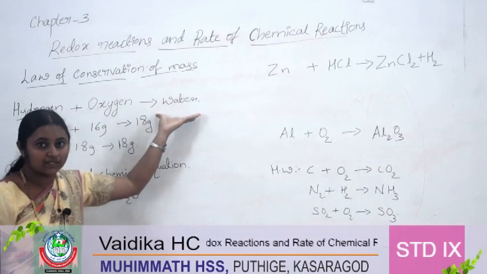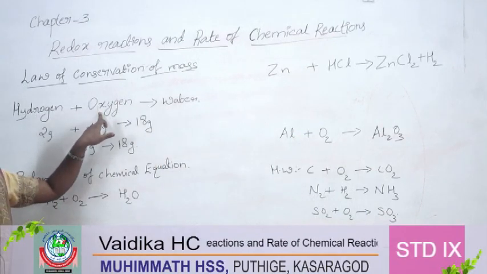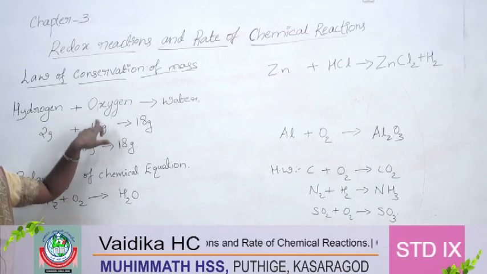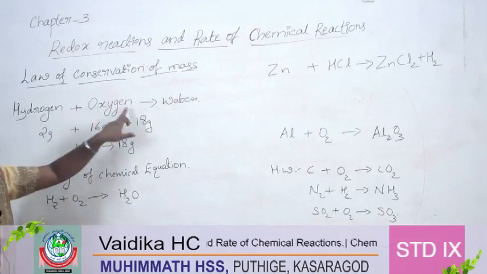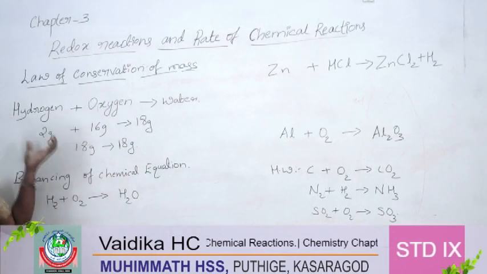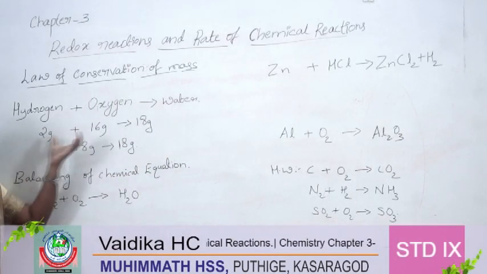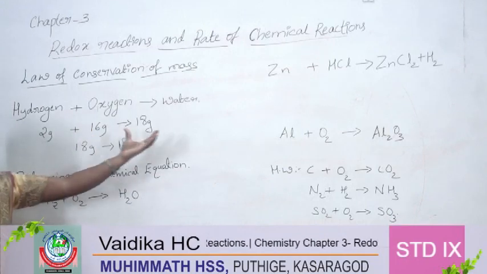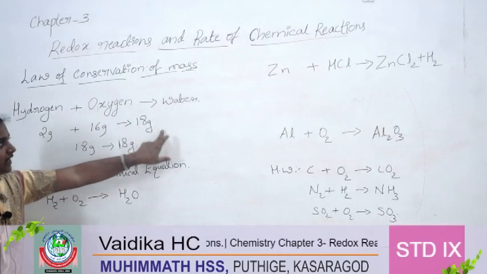Here water is the product, and hydrogen and oxygen are the reactants. So, hydrogen and oxygen react and form water.